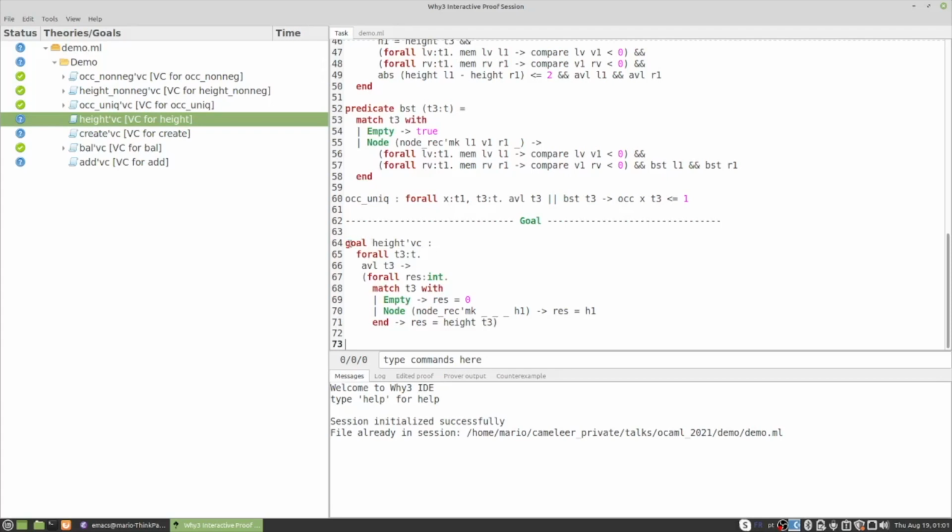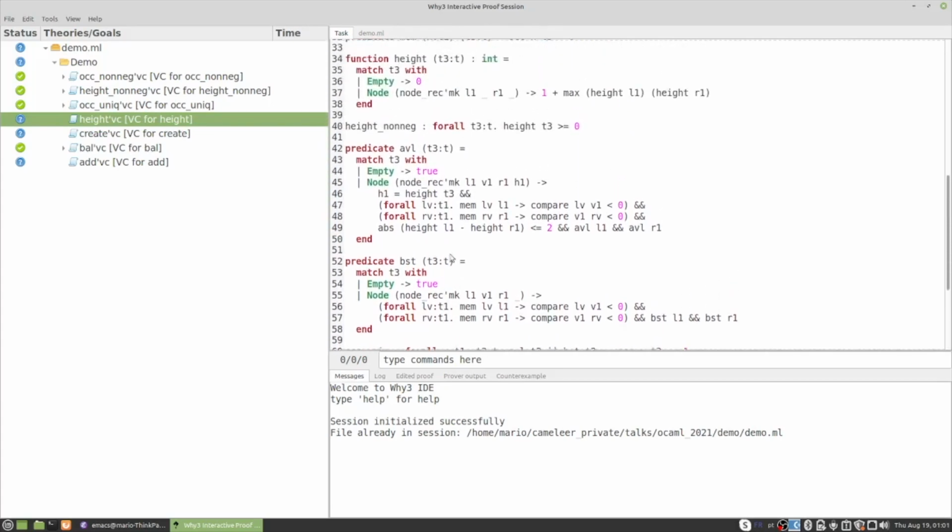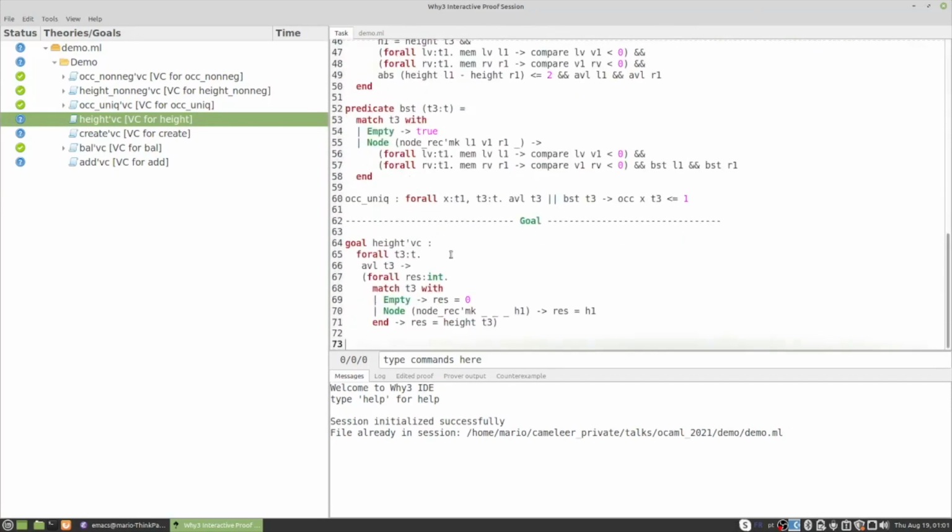Okay, and so the goal represents the verification condition that I'm trying to prove. All right, and above this line, I have all the hypotheses that are in my proof context. This is called a task in Why3 terminology, and this is exactly what is sent to SMT solvers.